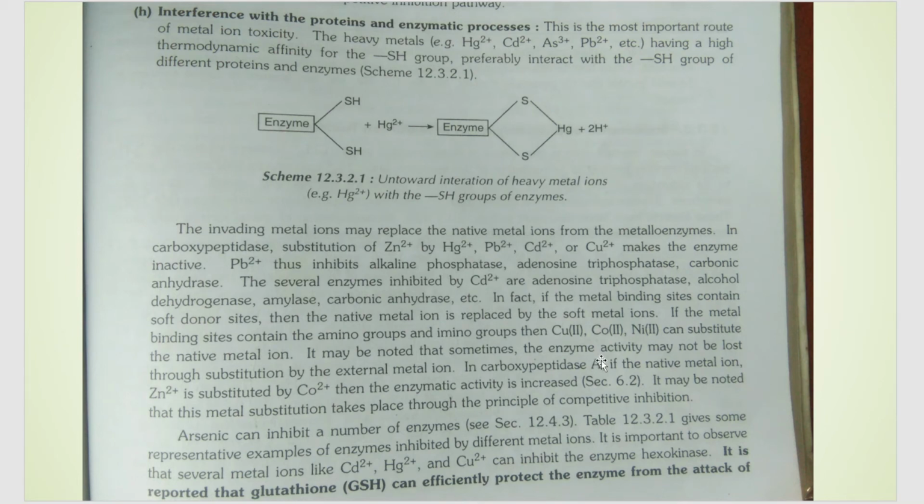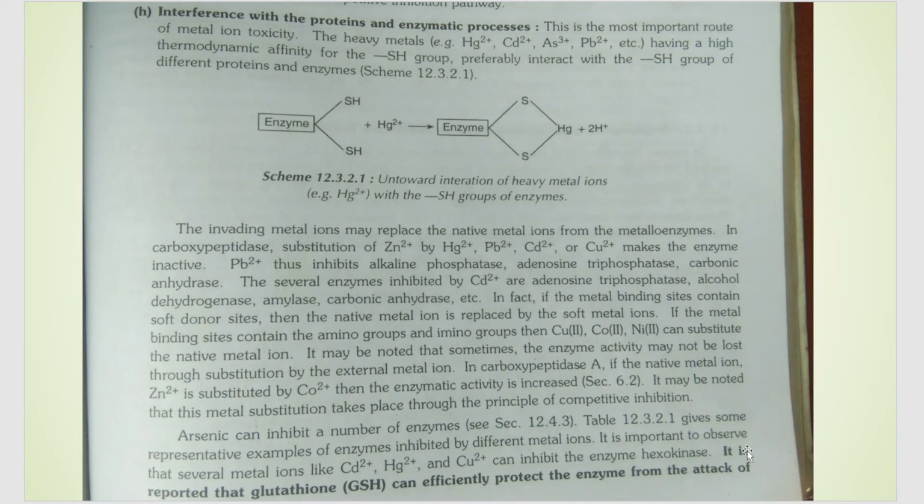It may be noted that sometimes the enzyme activity may not be lost through substitution. That is, in case of carboxypeptidase, when zinc is substituted with cobalt, the enzyme activity, instead of decreasing, increased. That is, this substitution turned out to be good and the enzyme property became better. Next, in the same way, you should know some examples, and you should know what type of enzymes are deactivated by what type of metals, like all these examples.